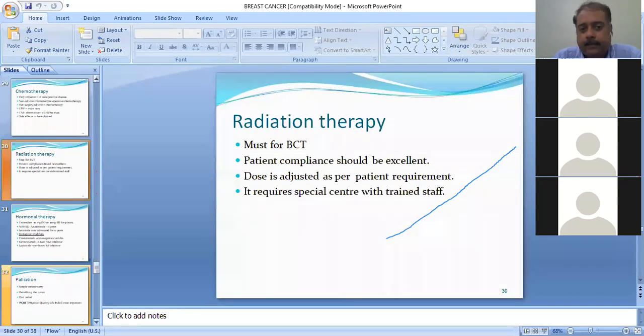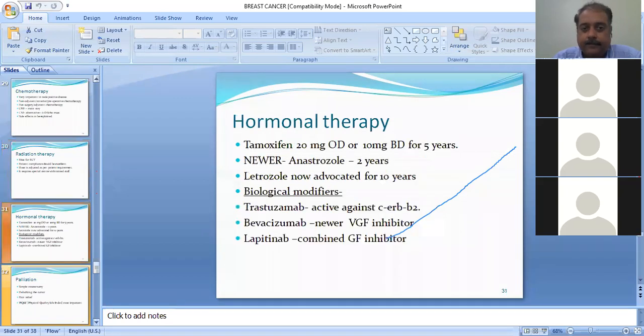Now, radiation therapy, again a must component for a BCT. Here patient compliance needs to be excellent. Otherwise, the patient will take one and then because of side effects or some radiation sickness, miss the other sessions. That is not good. It will not bear optimum results. Dose is adjusted as per the patient requirement. It requires a special center with trained staff. You cannot give it at each and every center.